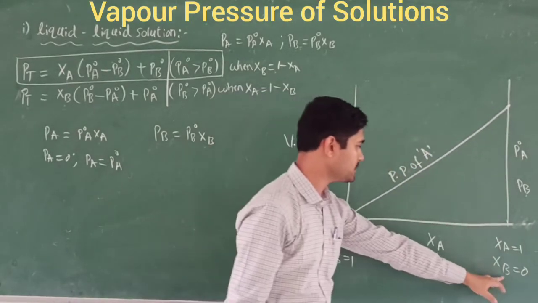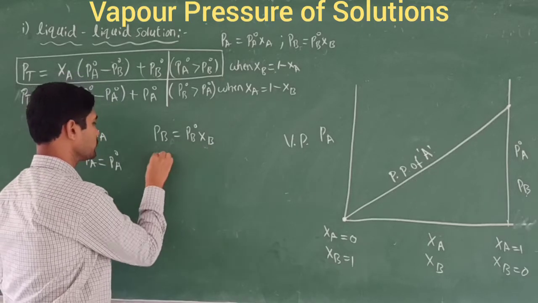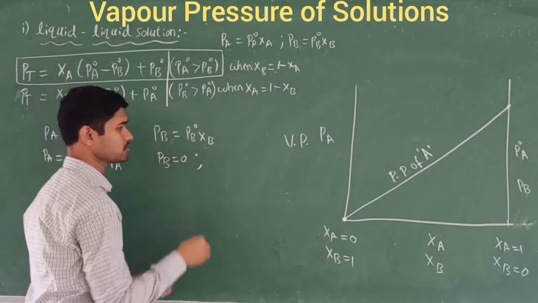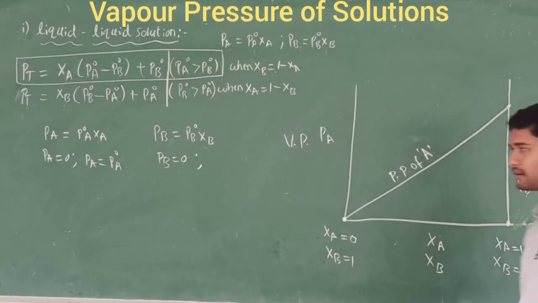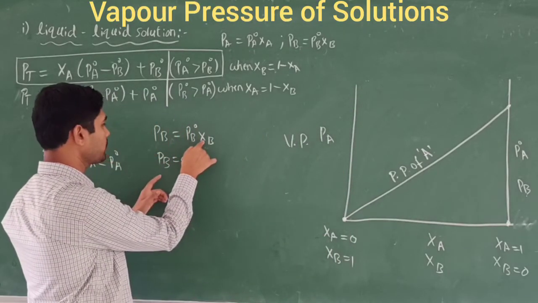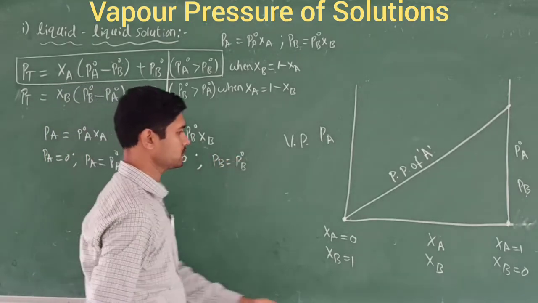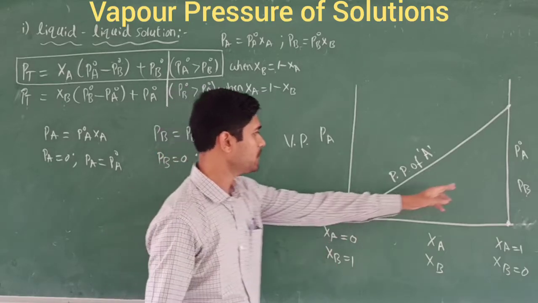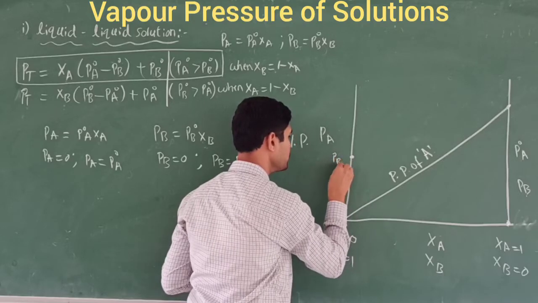When you put the value of XB is equal to 0, that is nothing but PB is equal to 0. This is the PB line, the partial pressure of the component B. So when XB is equal to 0, PB is equal to 0. Next, when XB is equal to 1, what happens? PB is equal to PB naught. Now I am going to place the point here. This is called PB naught.